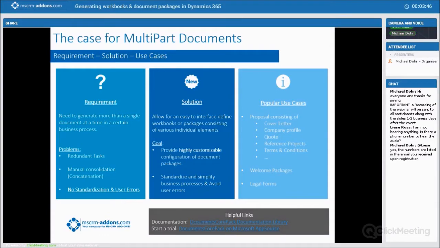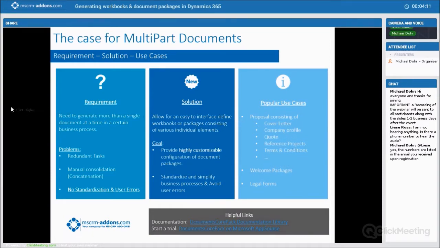Another thing that we see a lot is welcome packages for users. That would be a combination of, say, a letter and a product catalog, etc. And then also legal forms. You have different legal forms for different states or different countries that you may or may not have to put into these documents and combine all into one big document for your users. So those are just a couple of the different use cases that we see.